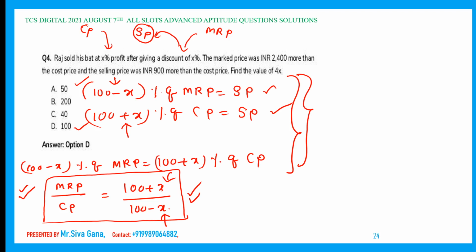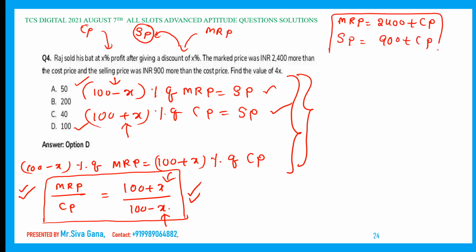Okay, next thing is what? The market price is 2400 more than the cost price. So MRP is equal to 2400 more than what? Cost price. And the selling price is 900 more than cost price, right?